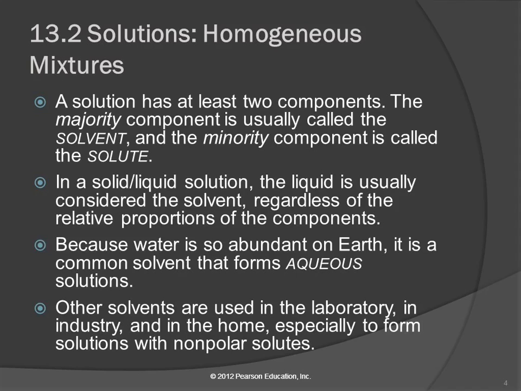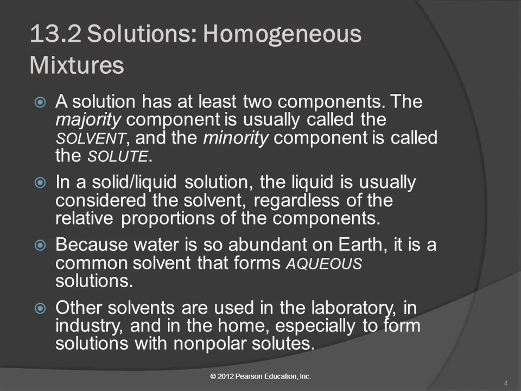So in this solution, we have at least two components because it's a mixture. It has to have at least two different things. So the majority component, the one that there's more of, is usually called the solvent. And the minority component, the one that there's less of, is usually called the solute. What do you think of when you hear the word solvent? Dissolve.